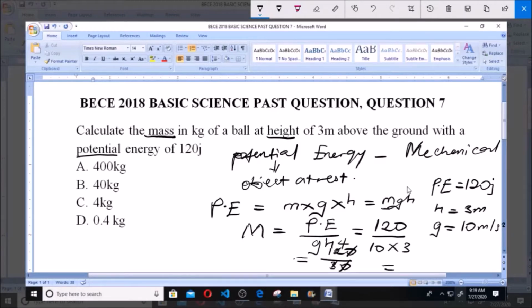So we have 4 kg. Therefore the mass of the ball is equal to 4 kg. 4 kg is our answer, and option C says 4 kg, which is our answer.